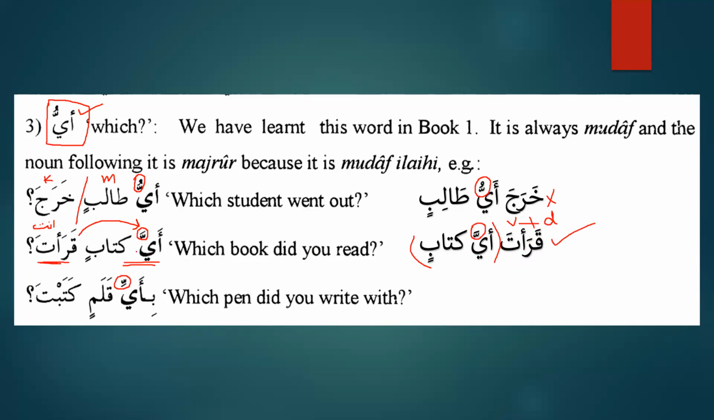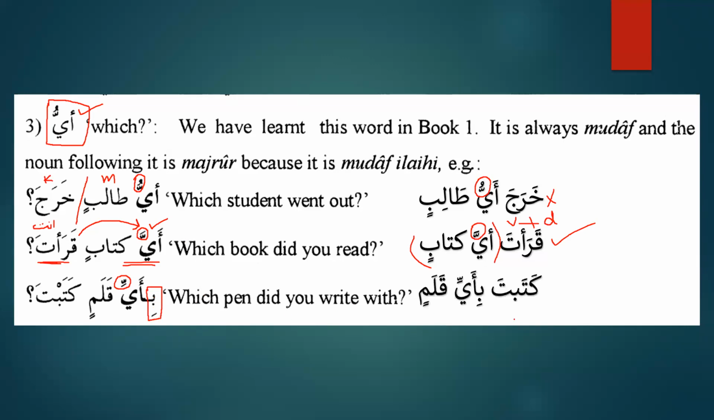Now, because it is a requirement that it should come in the beginning of the sentence, that's why we can see over here it is mansub, and here it is majroor. Why is it majroor? Because of harf jar bi. So it will be bi ayyi qalamin katabta, which pen did you write with?